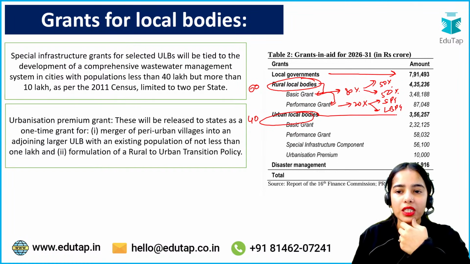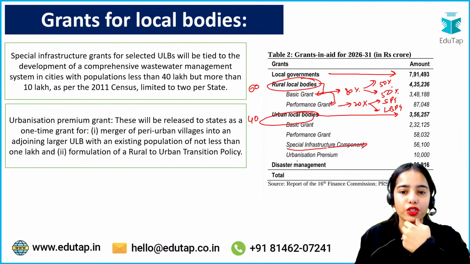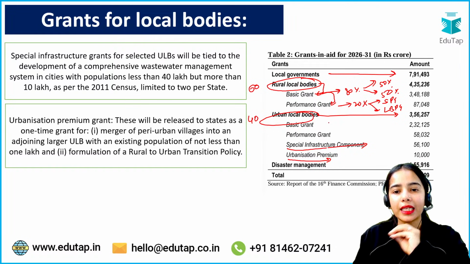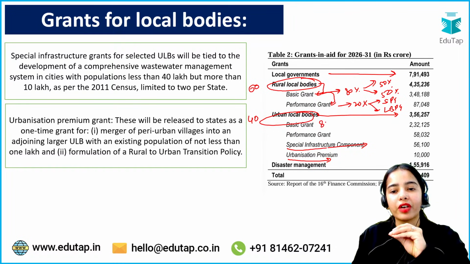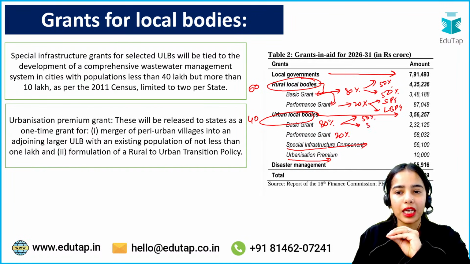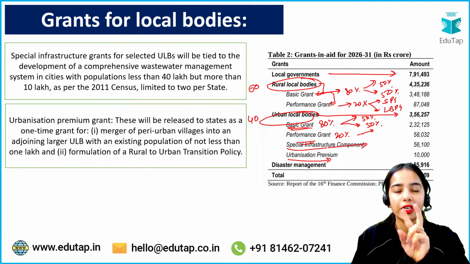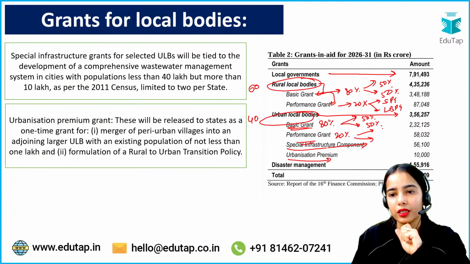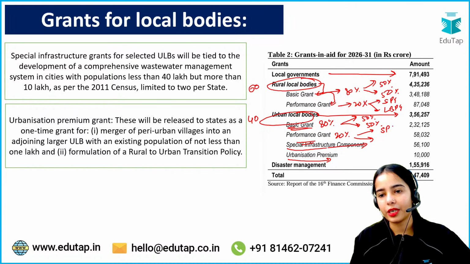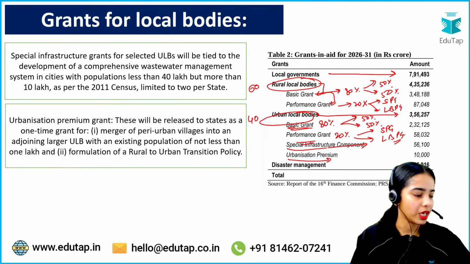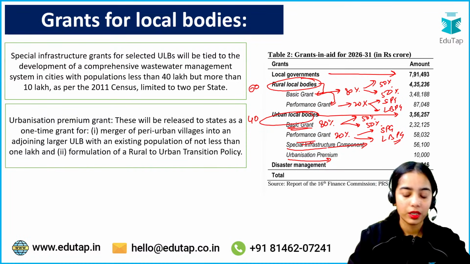Then for urban local bodies, from these grants deduct the spatial infrastructure component and urbanization premium, and the rest of the urban local bodies grants are divided 80% for basic grant and 20% for performance grant. Again 50% is tied, 50% is untied from the basic grant, and the performance grant is divided into two parts, the state performance grant and local body performance grant. Okay, so this is the idea. I hope this is clear.